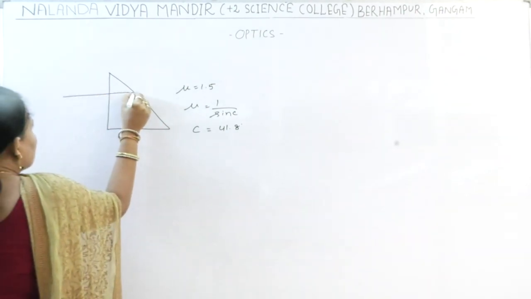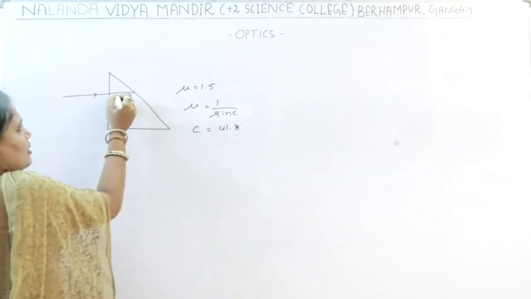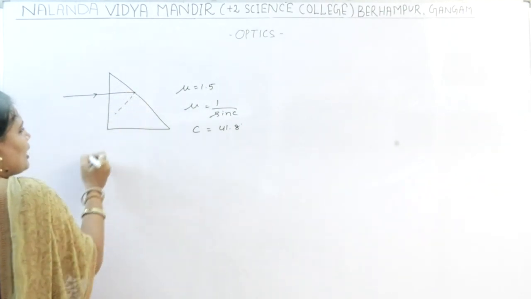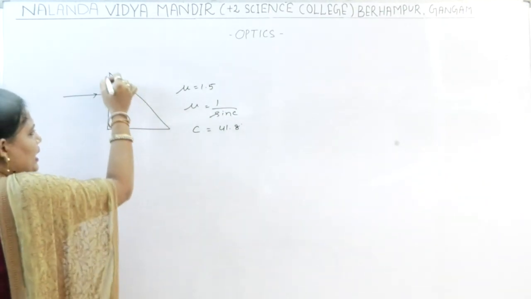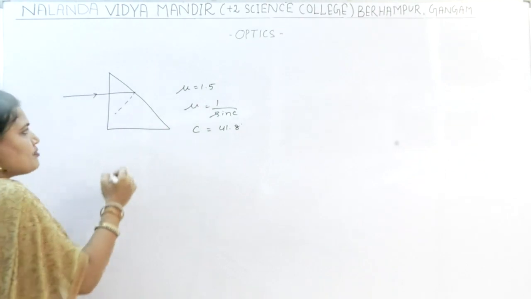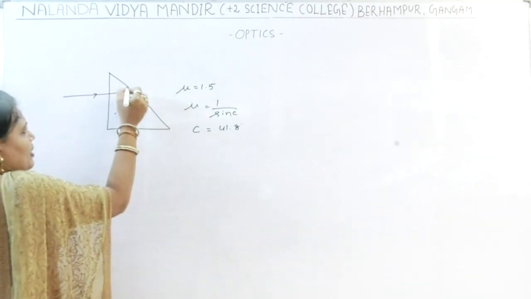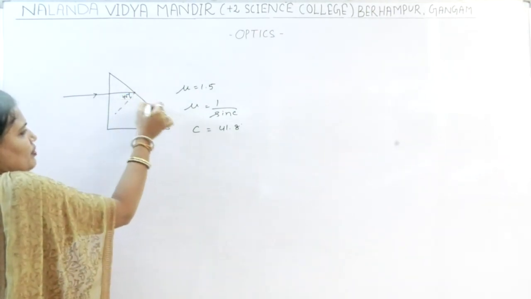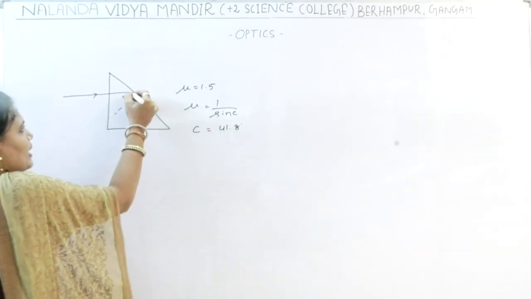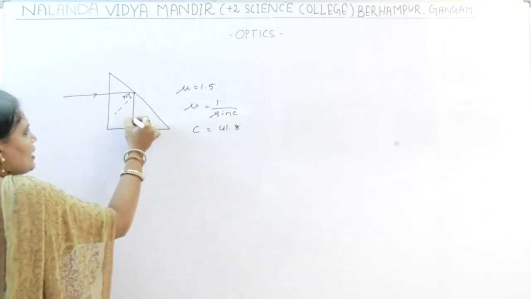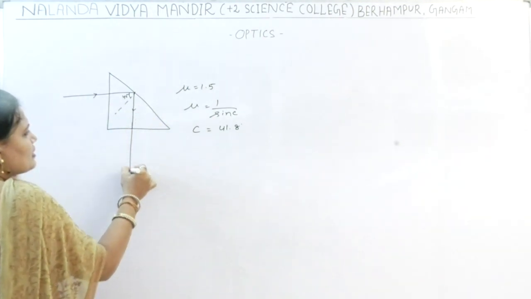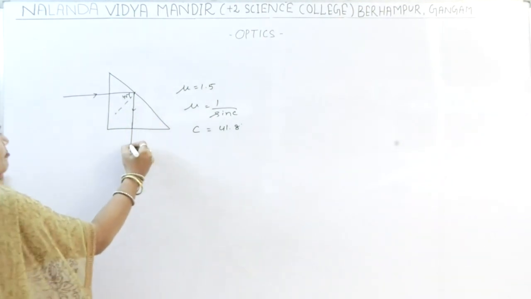Suppose this is a ray of light. Now, this is the normal. As it is a refracting prism, the refracting angle is 90 degree. So, this will be your 45 degree. As 45 degree is greater than the critical angle, it will be totally internally reflected.